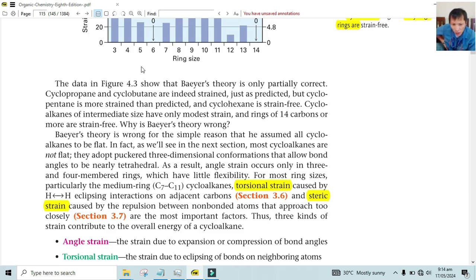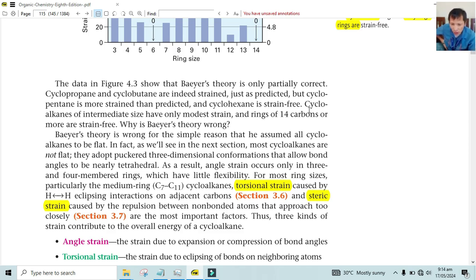So from prediction of, what do you call this? Cyclohexane, cyclopentane and cyclohexane, they are not what is predicted. So prediction versus real stuff. So they have to come up with a discussion. Of course, they have to sort it out.